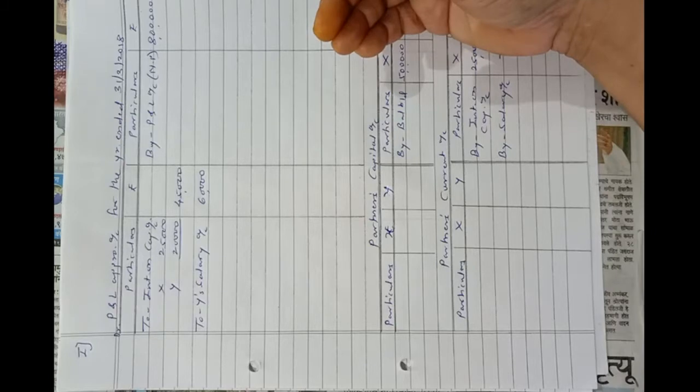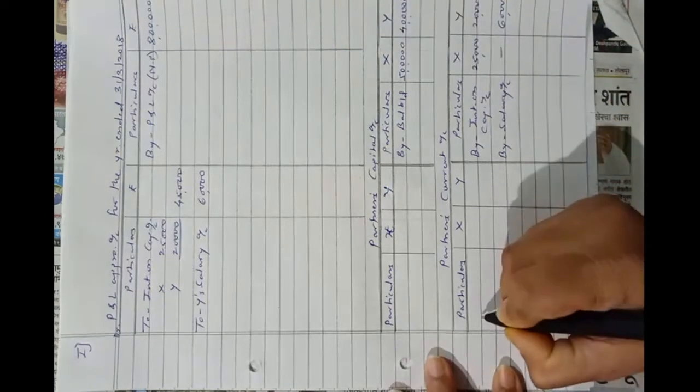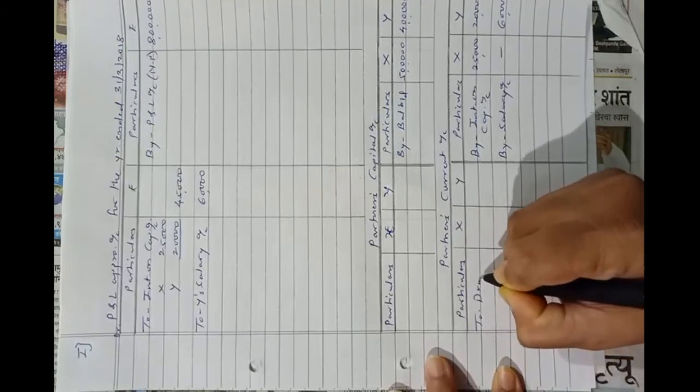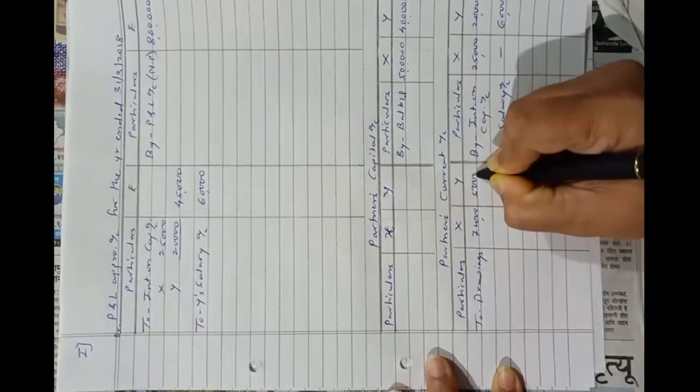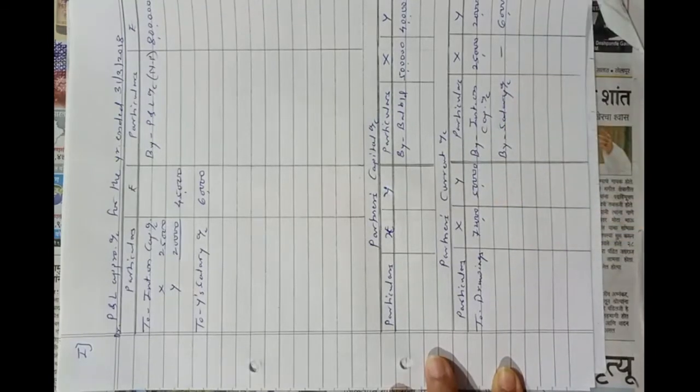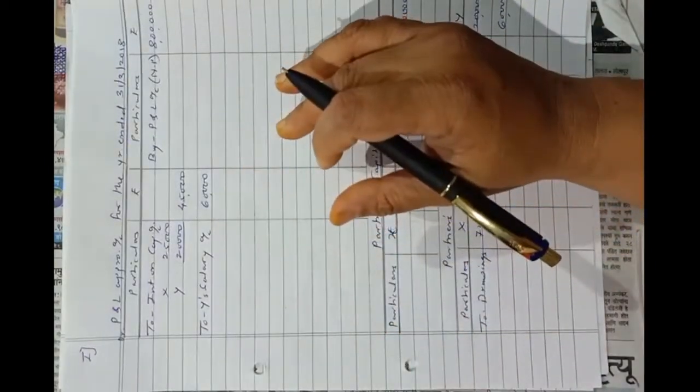Now see the next point. They told us that 10% of net profit is to be set aside as general reserve, and before that the amounts of drawings of X 72,000 and Y 50,000. So two drawings here, 72,000 and 50,000. The entry of drawings is not to be made in the profit and loss appropriation account.